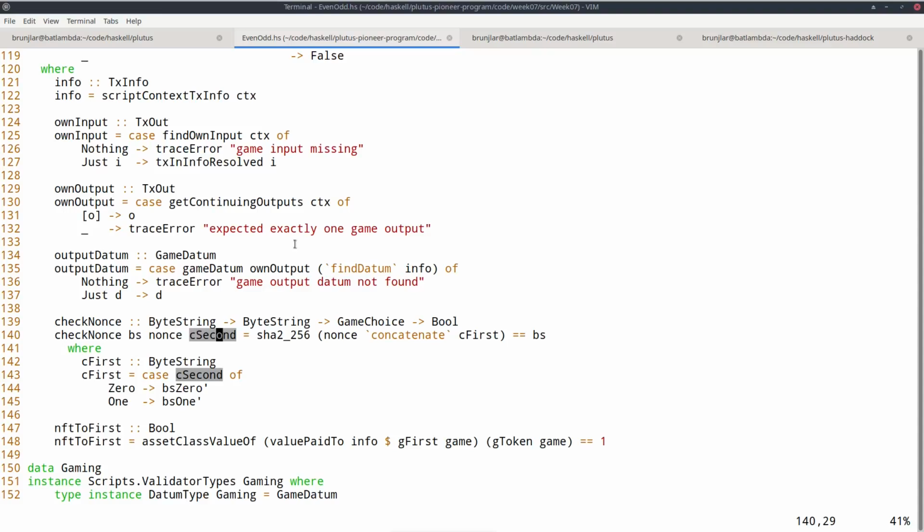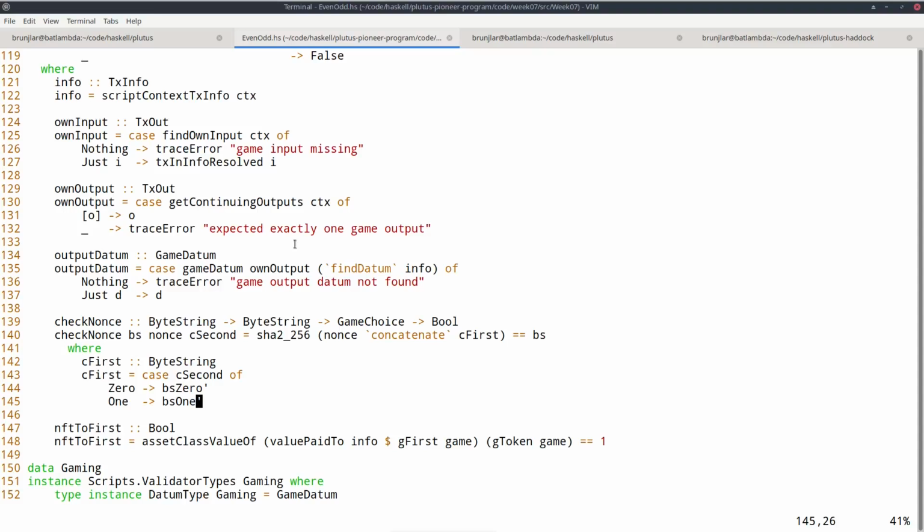And in order to do this check, how did the computation of the hash work? Well, I take the nonce and concatenate it with the choice. But the choice, of course, here is of some abstract data type game choice. In order to concatenate with the nonce, I need it in byte string form. And the idea is I just use this B as 0 for the 0 choice and B as 1 for the 1 choice. So this is just this conversion. And I call the byte string C first.